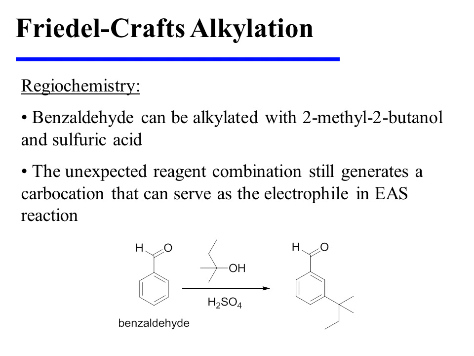In this next example, benzaldehyde is alkylated with 2-methyl-2-butanol and sulfuric acid. This is an unexpected reagent combination, but as we'll see shortly, it still generates a carbocation that can serve as the electrophile in this EAS reaction. Also notice that in this particular reaction, it is now the meta product that is formed predominantly.